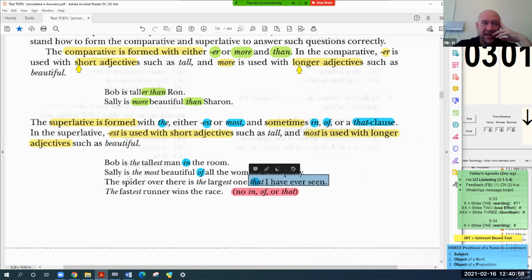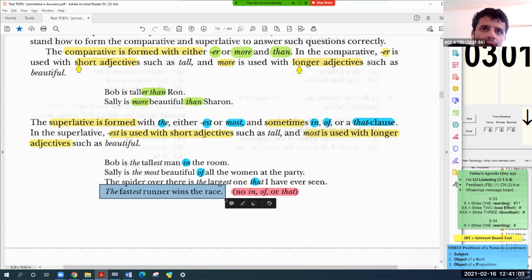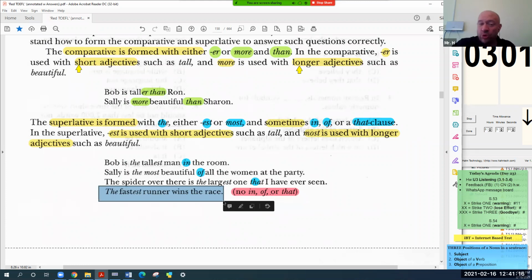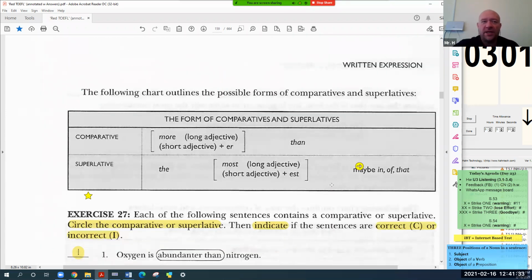Okay. All right, the last one. Fastest runner wins the race. No in, of, or that. Look at this example. Should we add more information to this example? No, it's clear, I think. It is not necessary to put more information here. Okay? All right. Let's go to the chart on the next page, gentlemen.